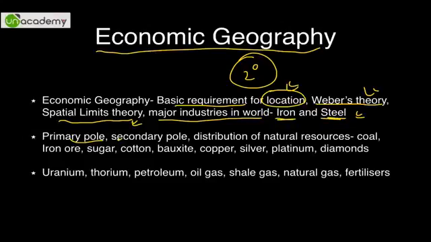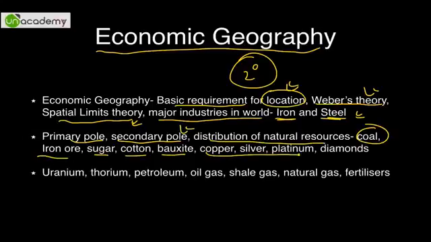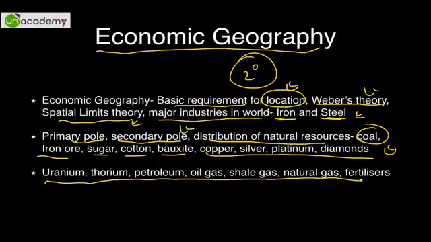Major industries in the world, especially dealing with iron and steel. Now what is primary pole, what is secondary pole, what is the distribution of natural resources like coal, iron ore, sugar, cotton, bauxite, copper, silver, platinum, diamonds, uranium, thorium, petroleum, oil, gas, shale gas, natural gas, and fertilizers. Specifically the shale gas and natural gas are becoming extremely critical.